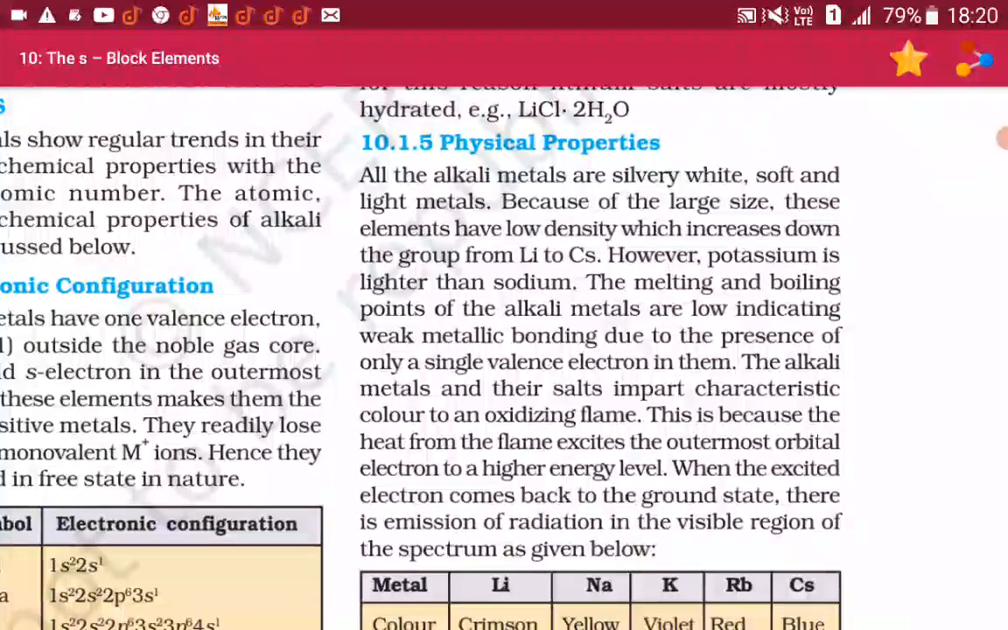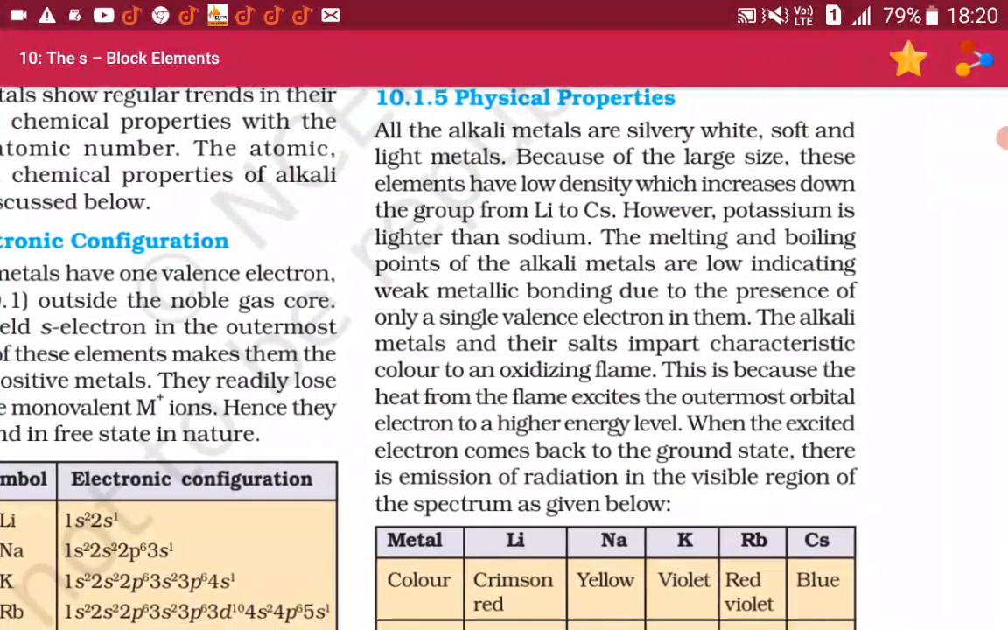10.1.5 Physical properties. All the alkali metals are silvery white, soft and light metals. Because of the large size, these elements have low density which increases down the group from lithium to cesium. However, potassium is lighter than sodium. The melting and the boiling points of the alkali metals are low, indicating a weak metallic bonding due to the presence of only a single valence electron in them.